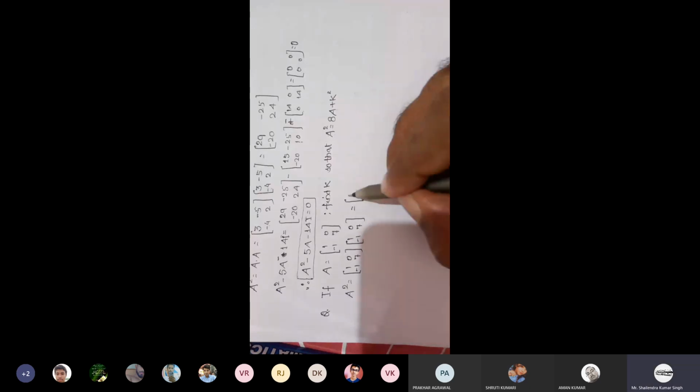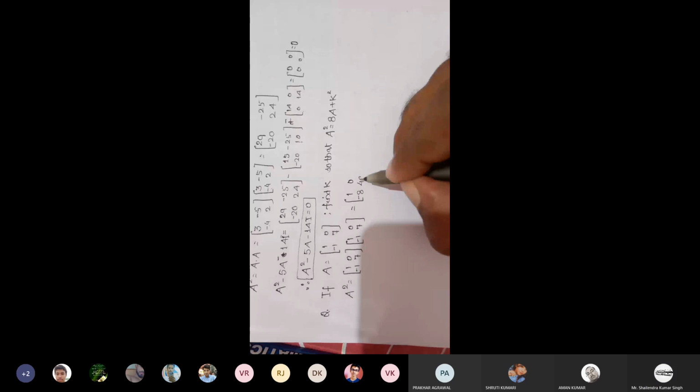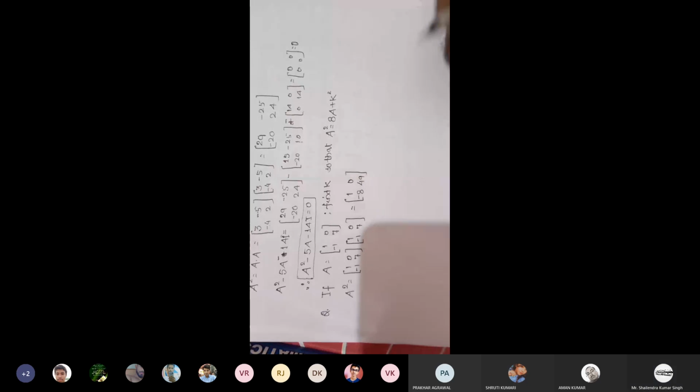First row, second column, that will be 0. Second row, first column, minus 1 minus 7, that is minus 8. Second row, second column, that is 0 plus 49. This is the value of A square.